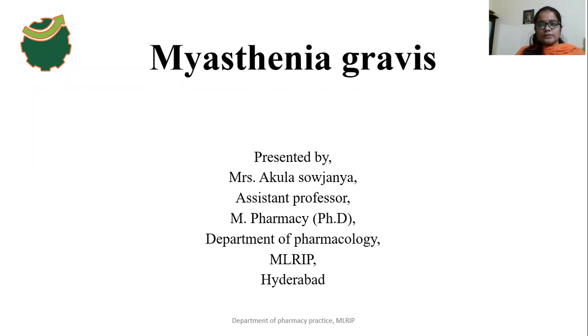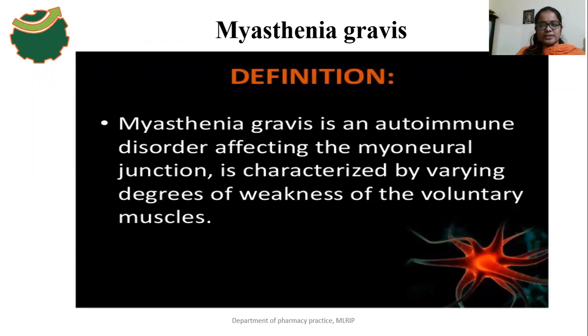In the last class, I discussed the neuromuscular blocking agents. In today's class, I am going to explain myasthenia gravis. So first of all, what is myasthenia gravis? What is the definition of myasthenia gravis?